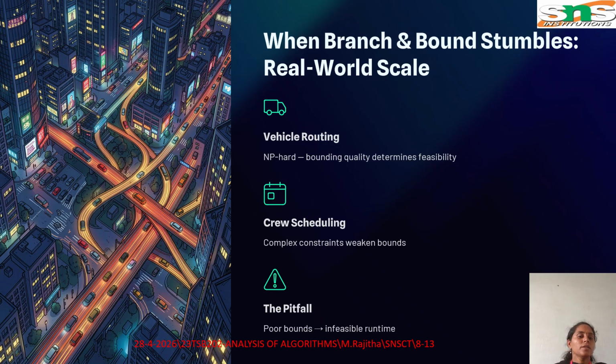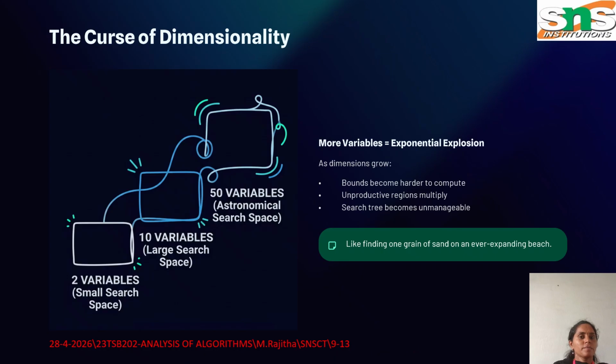Poor bounds lead to poor pruning. As a result, the algorithm may still need to examine a large number of possibilities. The runtime becomes too large for practical use. This demonstrates that branch and bound can struggle when applied to large scale real world problems.